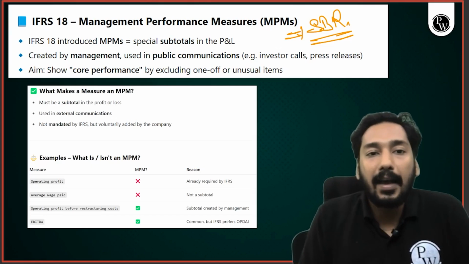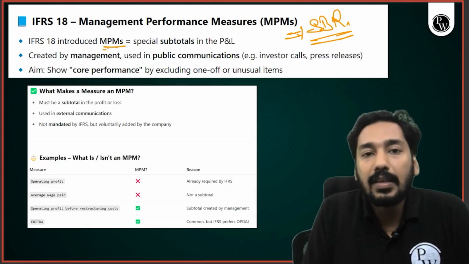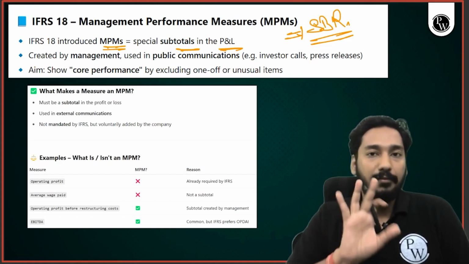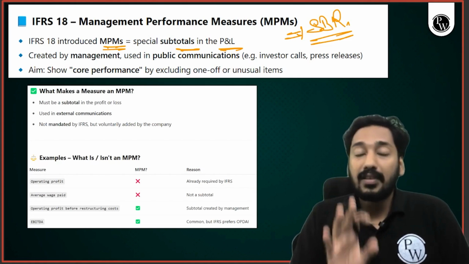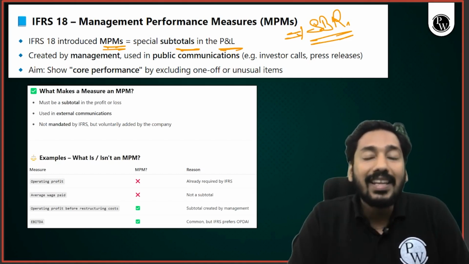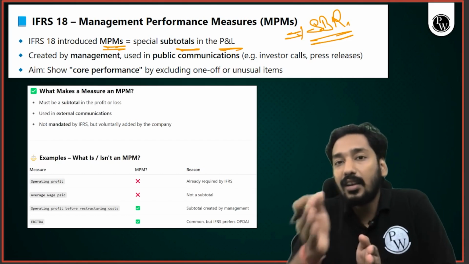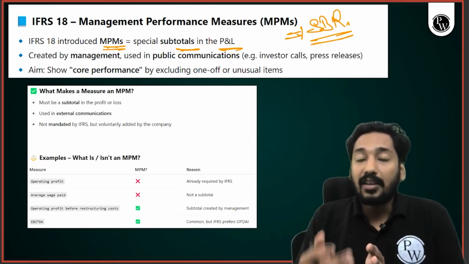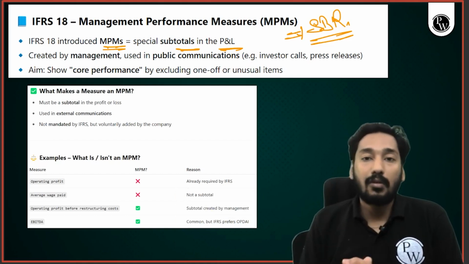So IFRS 18 introduced MPMs, specific subtotals in the P&L. Now IFRS 18 is also regulating earlier unregulated areas like APM. So they are trying to regulate public communication also.